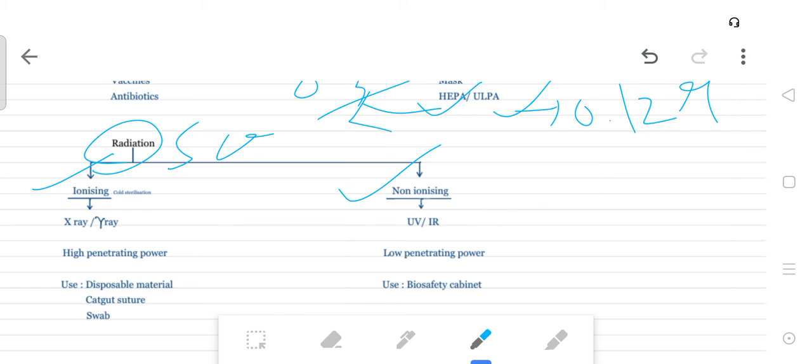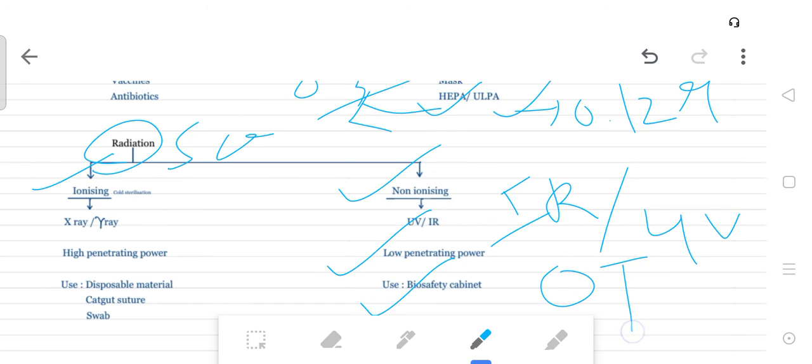Ionizing radiation is also known as cold sterilization, and non-ionizing radiation has low penetrative power. Here you use infrared and ultraviolet rays. What can we use by this method? Biosafety cabinet and operation theater. And here are X-ray and gamma ray. Here UV ray is the most efficacious among non-ionizing, and gamma ray is the most efficacious among ionizing.